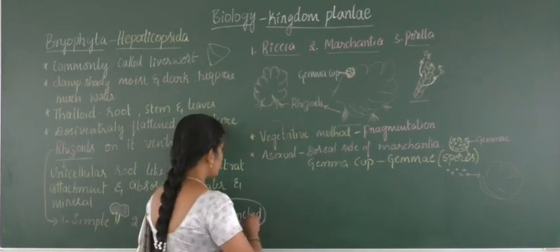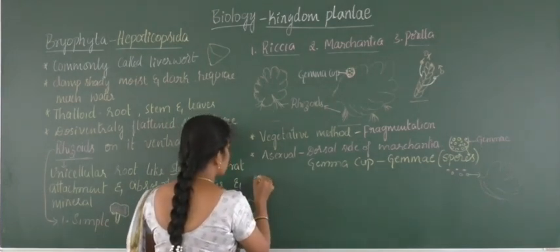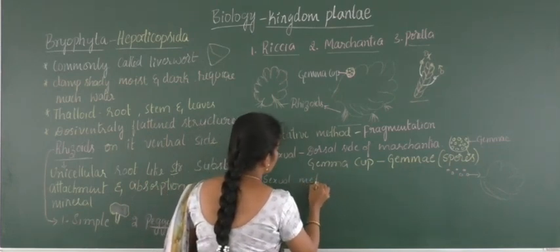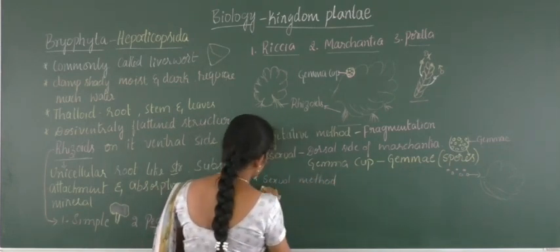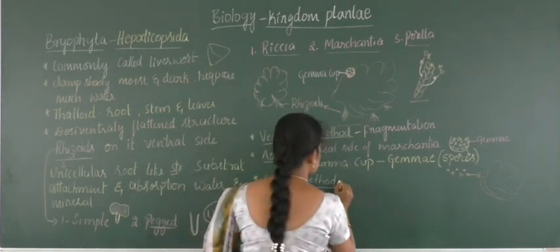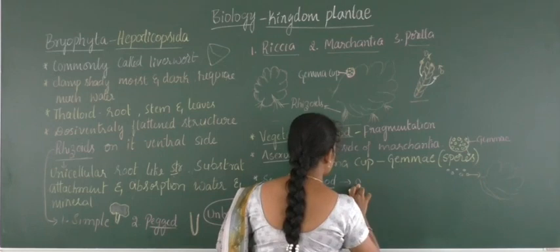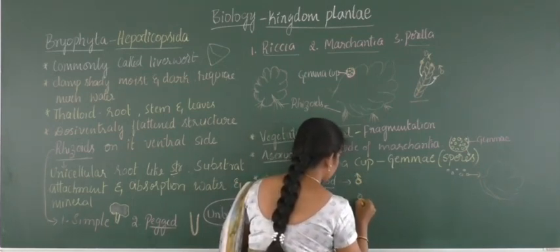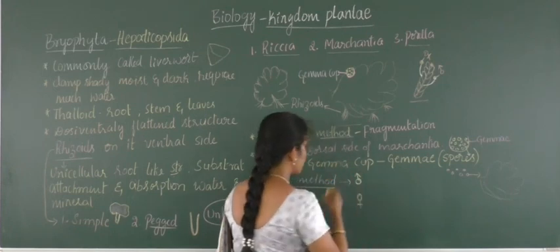And the last one is the sexual method of reproduction. In the sexual method of reproduction, you can find the presence of male and female sex organs.